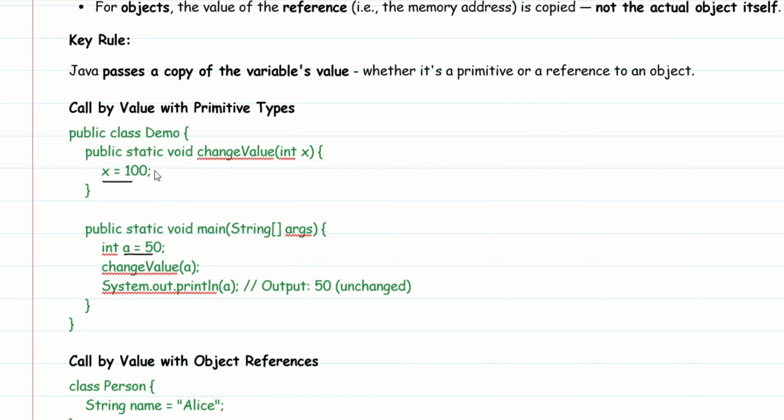If I try to print within this method, the value will be 100. But outside the method, once it comes back to the main method, the output is unchanged. It remains 50. It won't get changed to 100 because we are passing a copy of the variable which we have created. So a is passed as a copy of its value, that is 50, to the method. The method changes the copy and not the original.